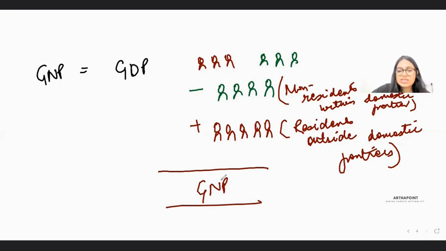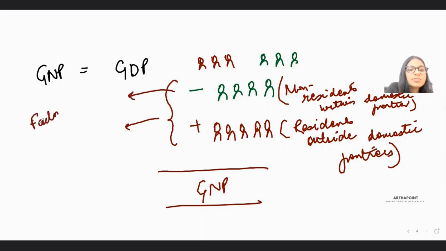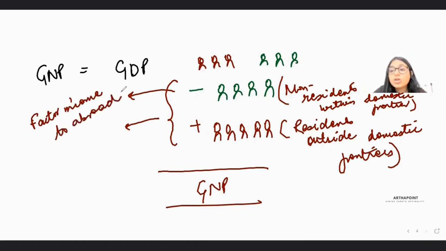Now just try and understand that this income can be called in 2 parts. This is the factor income to abroad. Isn't it the case? It is going to the people who are not the residents of my country. So although they're within my domestic frontier, the income that is being earned by them is going to the non-residents of my country.